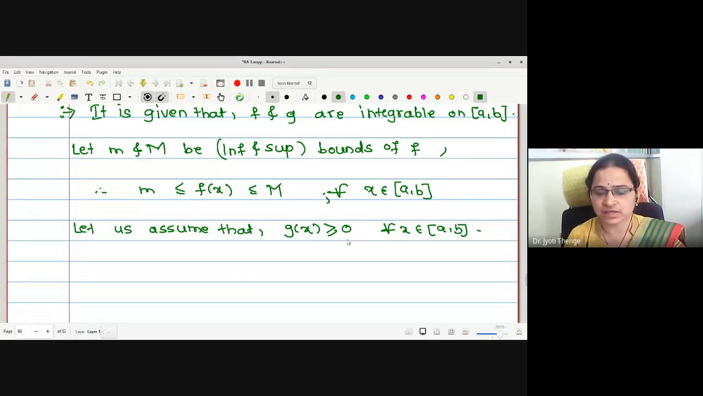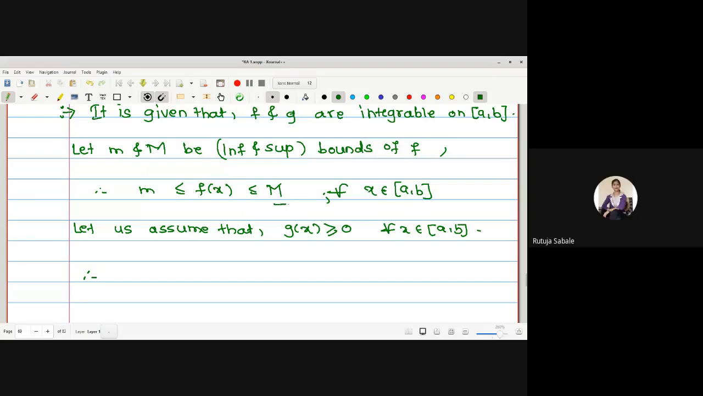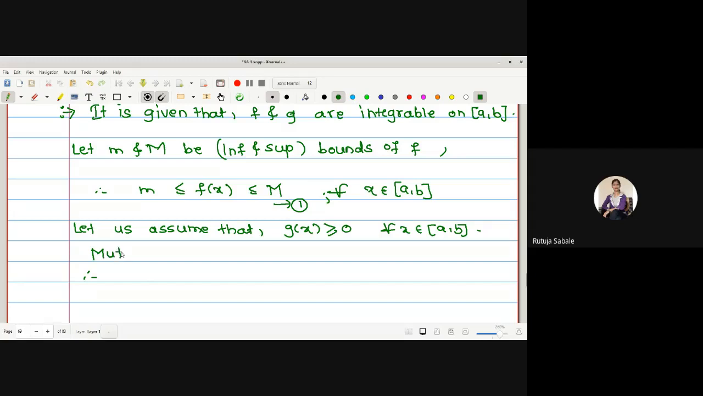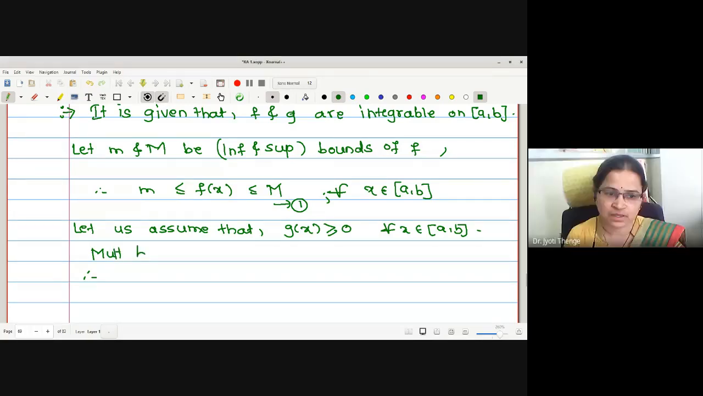Now, if we are assuming g of x is non-negative, then if I multiply the above inequality by g of x, is there an effect on the inequality or not? No, it will remain the same. But if I multiply by g of x which is non-positive, then what will happen? The inequality changes, exact opposite.